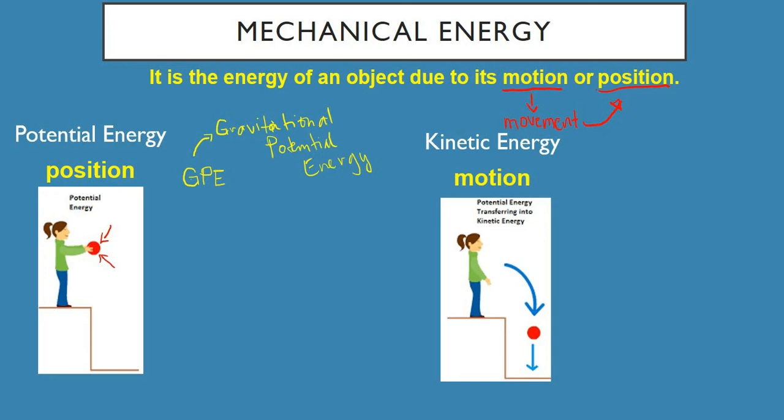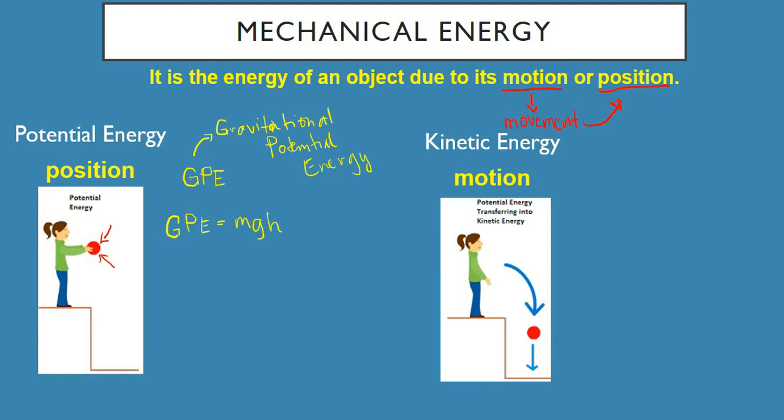So bakit natin kino-consider yung gravity? Because the gravity is influencing the object that we are going to talk about. So yun yung tinatawag natin na gravitational potential energy. Okay? So pag sinabi natin gravitational potential energy, isulat mo lang yung GPE, ibig sabihin yan, gravitational potential energy. So for you to know how to solve for this one, bibigay ko na lang yung ating formula. But again, in other problems, there are instances that you have to derive the formula first. So the basic formula for GPE is equal to mgh.